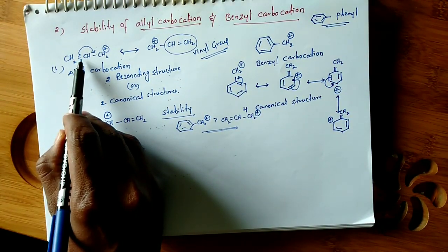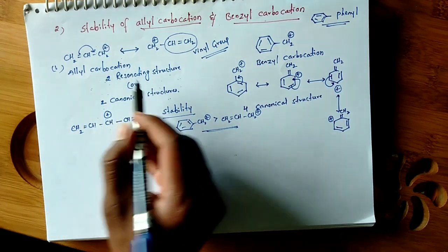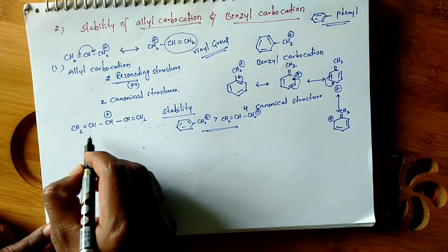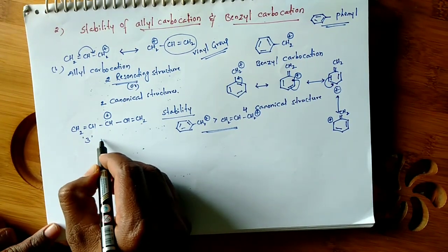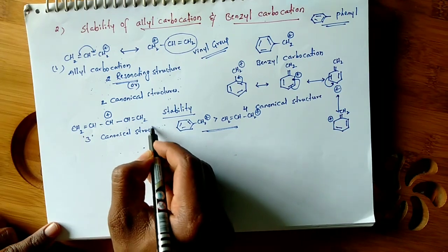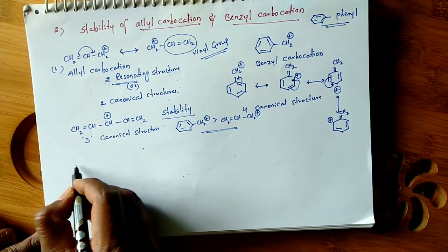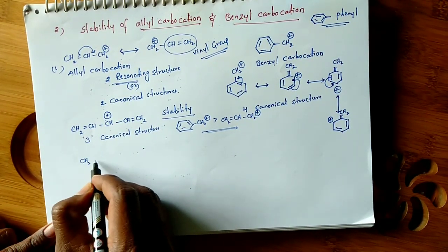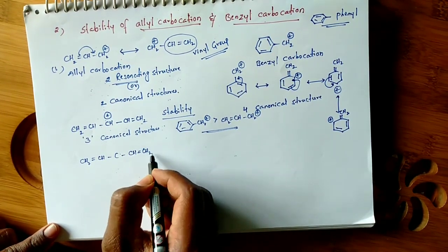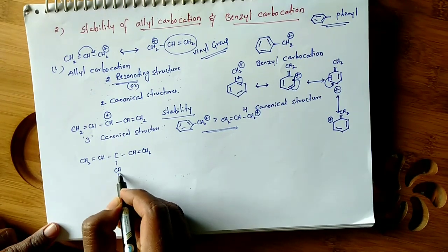Here one double bond is in conjugation, 2 resonating structures are possible. If 2 double bonds are in conjugation, there are 3 resonating structures, 3 canonical structures possible. If 3 double bonds are in conjugation, then how many canonical structures are possible here?